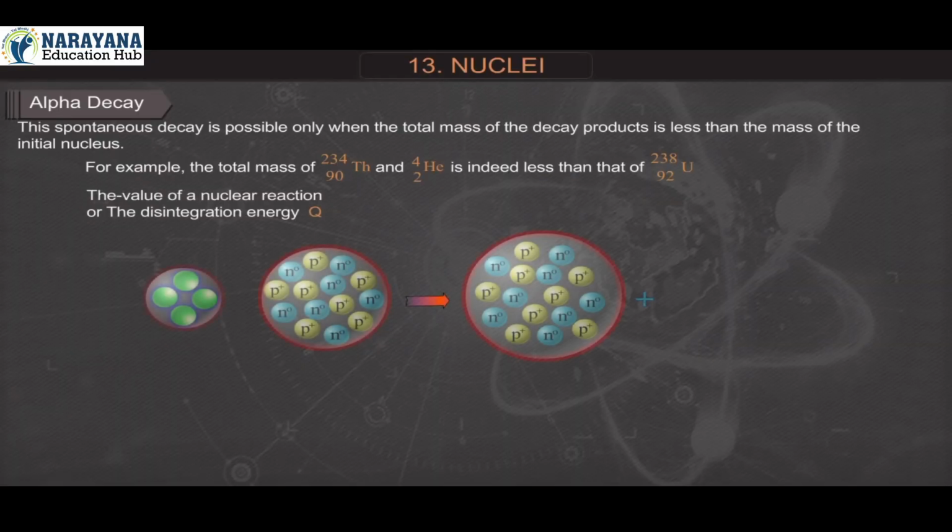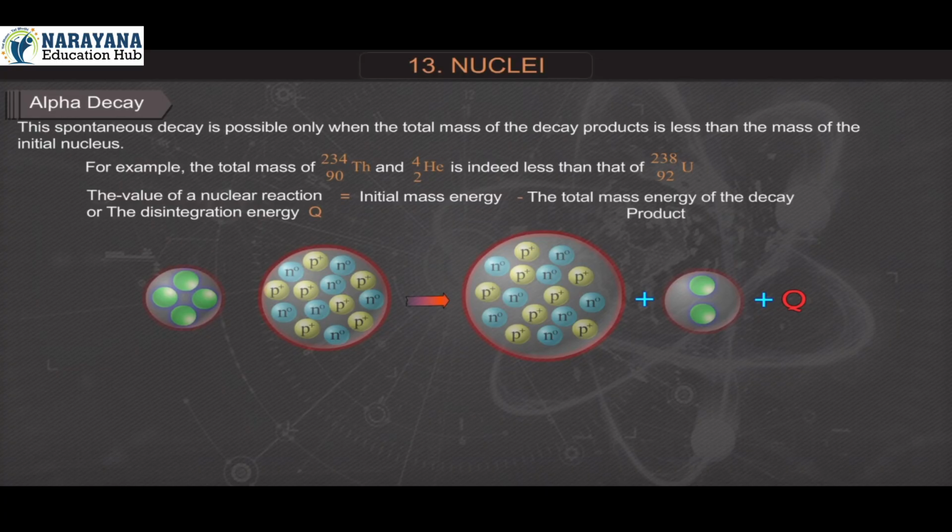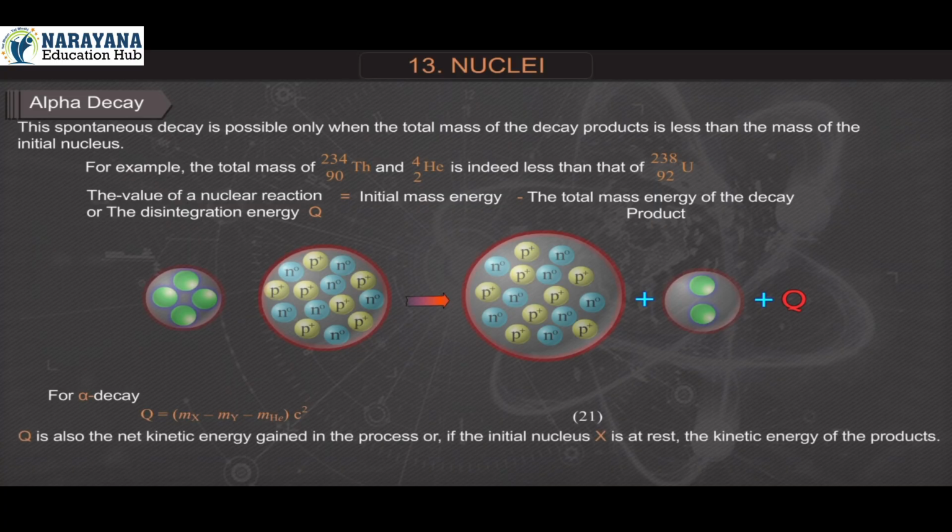The value of a nuclear reaction or the disintegration energy Q is equal to the initial mass energy minus the total mass energy of the decay products. For alpha decay, Q is equal to mX minus mY minus m helium, into c square. Equation 21. Q is also the net kinetic energy gained in the process, or if the initial nucleus X is at rest, the kinetic energy of the products. Clearly, Q is greater than 0 for exothermic processes such as alpha decay.